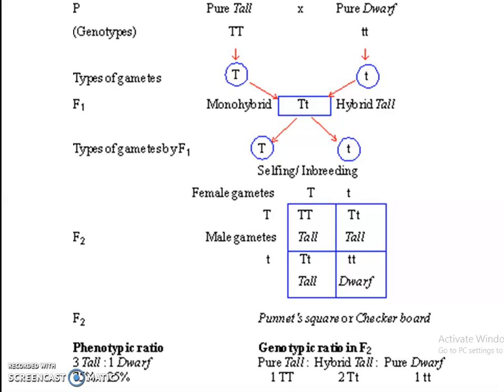And the genotypic ratio in the F2 generation: pure tall 1 plant, hybrid tall 2 plants, and pure dwarf 1 plant. So you can see the genotypic ratio is 1 is to 2 is to 1, whereas the phenotypic ratio is 3 is to 1. Is that clear, children? You need to know the Punnett square combination of the genes as well as the phenotype and genotype for both monohybrid as well as the dihybrid cross.